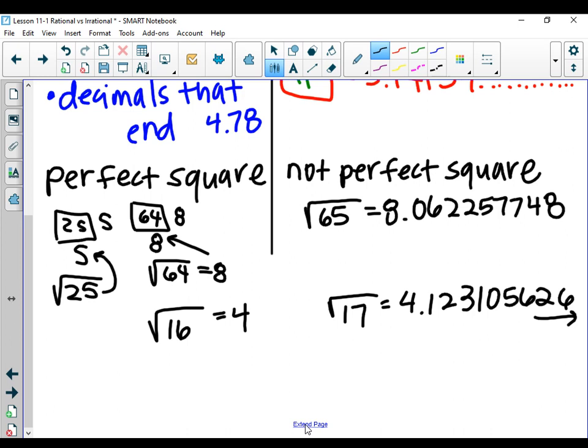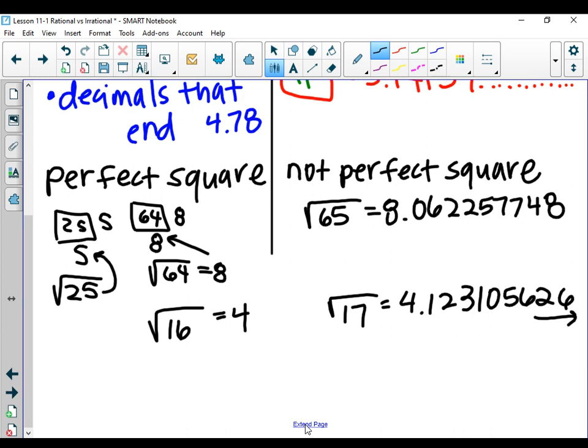Okay, try this. What's the square root of 100? 10, because 10 times 10 got you to 100. What's the square root of 137? It's going to be a decimal that's going to keep going, that does not end or repeat. That's what I need you to know. What the actual number is, I don't need you to know that.